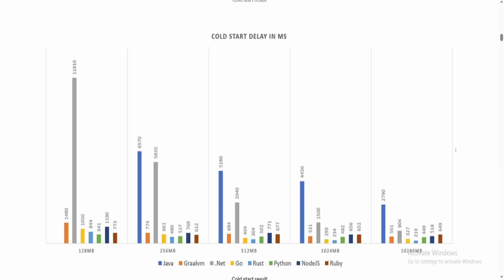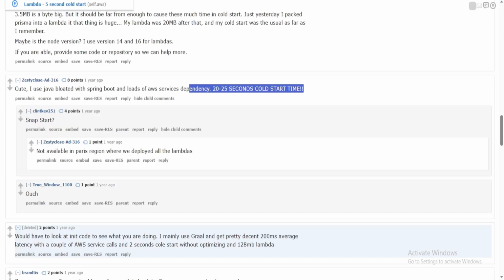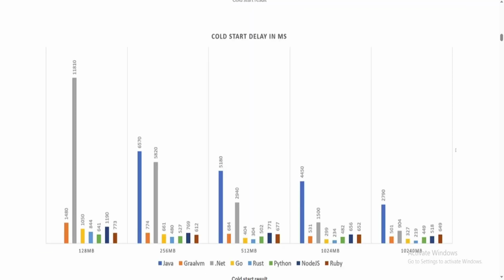Cold start is the period where the Lambda basically has not been invoked, it has been interacted with, it needs to start, it needs to warm up, and it needs to initialize before it can execute and make changes. Now, the thing is, if you write a Lambda in a wrong way, or if you have a Lambda with a lot of boilerplate, it can be a very long startup time. If, for example, you have a Lambda with Spring Boot, you can potentially see times of 20 to 25 second cold start time. Now, that's actually potentially an okay status depending on how much memory you allocate, because the more memory, the faster the cold start usually is.